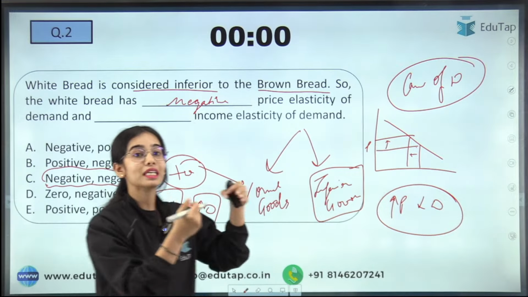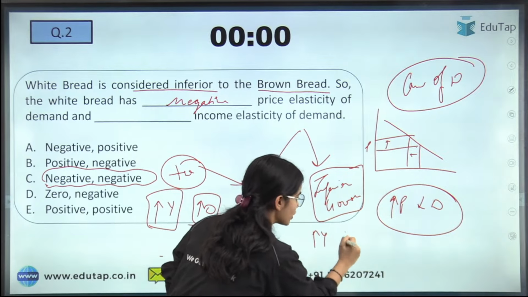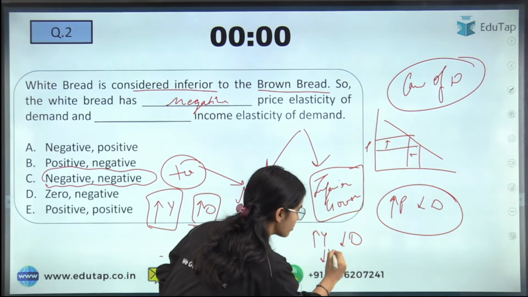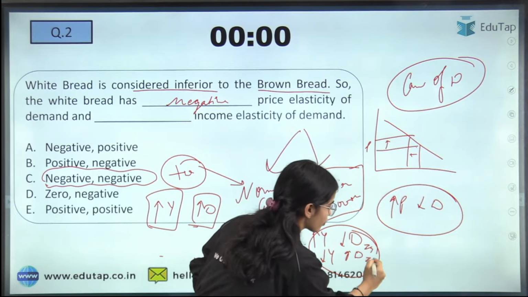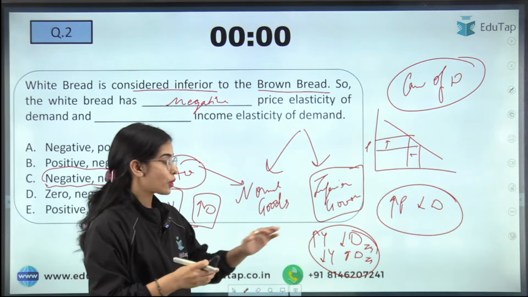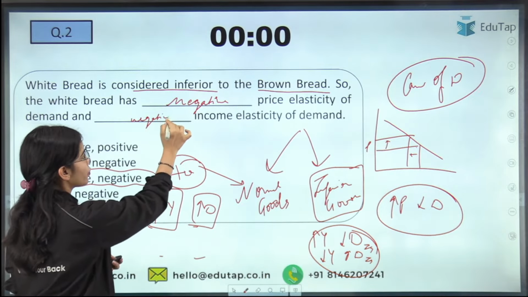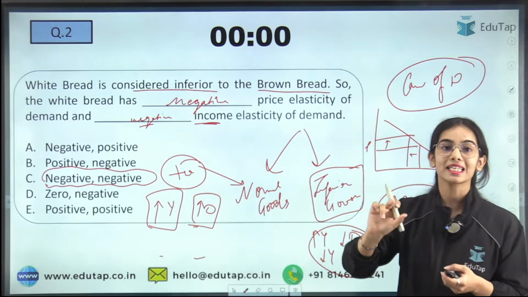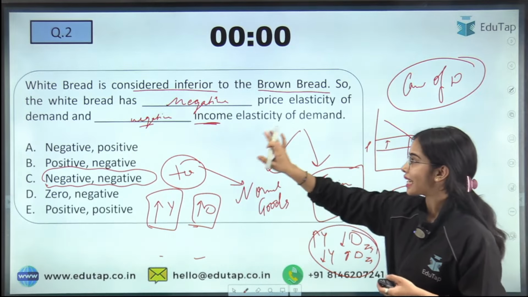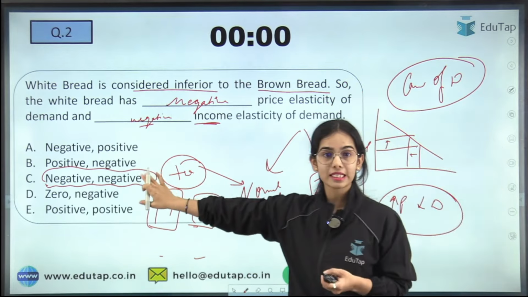But in the case of inferior goods, if your income is increasing, your demand is falling, and when your income is falling, your demand is increasing for that particular inferior good. I hope you understand that there is a negative relationship between the income of the person and the demand for an inferior good. So there is a negative income elasticity of demand if it is an inferior good.